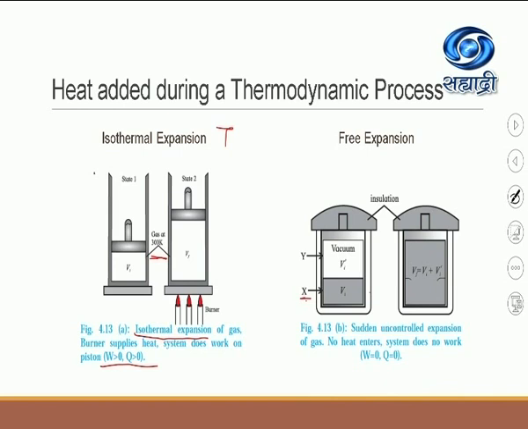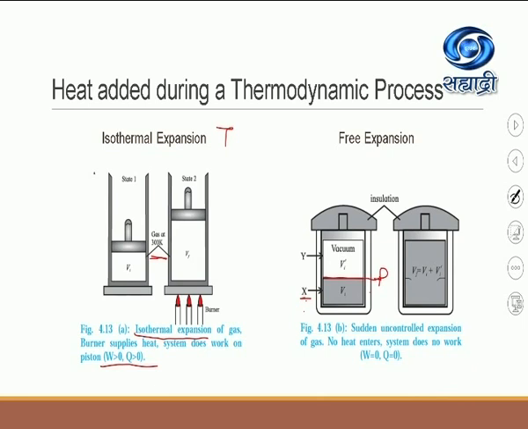Remember, compartment Y has a complete vacuum. The sum total, Vf, is equal to Vi plus Vi dash. Between the two compartments X and Y we have a breakable, rupturable partition.